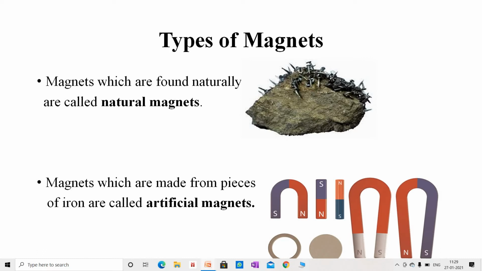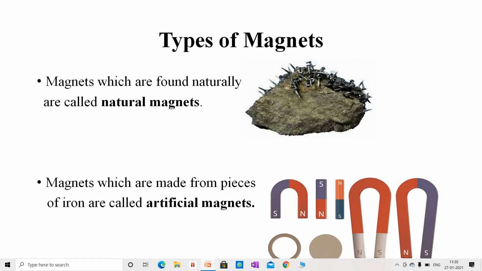Students, magnets which are made from pieces of iron are called artificial magnets. These magnets are stronger than natural magnets. These are usually made of the alloys containing iron such as steel, aluminium, nickel and cobalt, and the alloys of steel with nickel, etc.